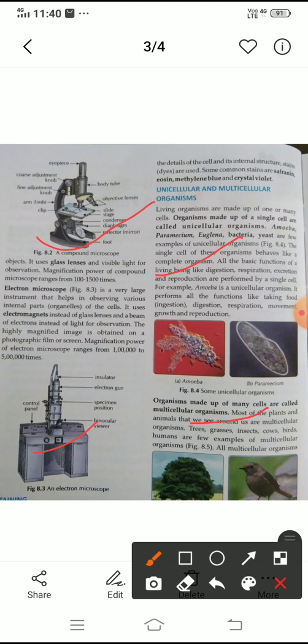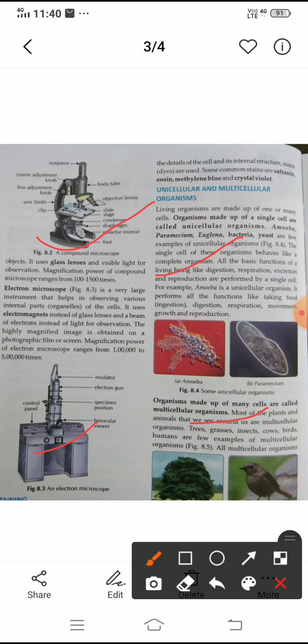Examples of multicellular organisms are trees, grasses, insects, cows, birds, and humans. We humans are also examples of multicellular organisms. You know how their body is formed. A multicellular organism's body starts as a unicellular form, from the fusion of eggs, when two gametes fertilize each other to make a zygote.